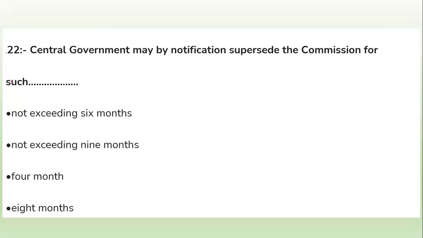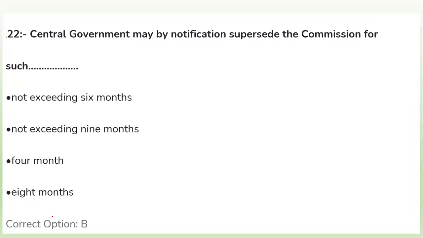Then the central government may by notification supersede the commission for such a period. Option number A, not exceeding 6 months. Option number B, not exceeding 9 months. Option number D, 4 months. Option number C, 8 months. So what will be the right answer? That is option number B, not exceeding 9 months. It must not exceed 9 months. The central government may by notification supersede the commission for a period not exceeding 9 months.